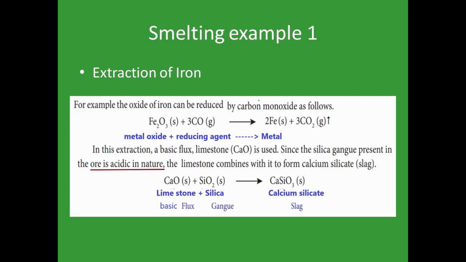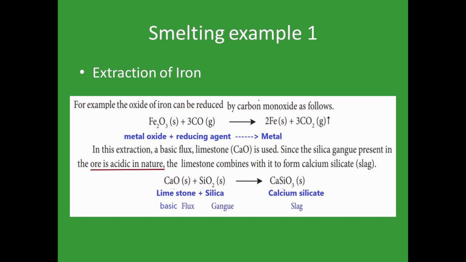Let us see the smelting process with an example. In extraction of iron, the iron is extracted from the ore, that is ferric oxide Fe2O3, a metal oxide, iron containing oxygen. That oxygen is removed with the help of carbon monoxide. That carbon monoxide here acts as a reducing agent. What is the function of a reducing agent?